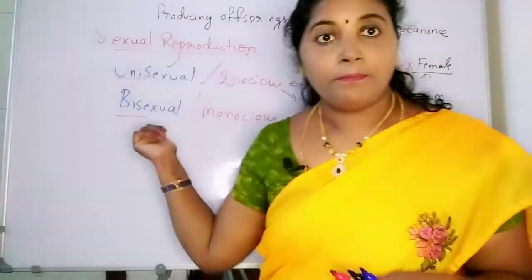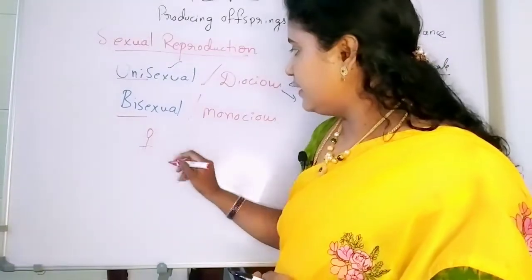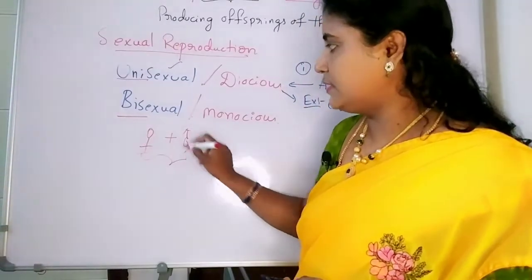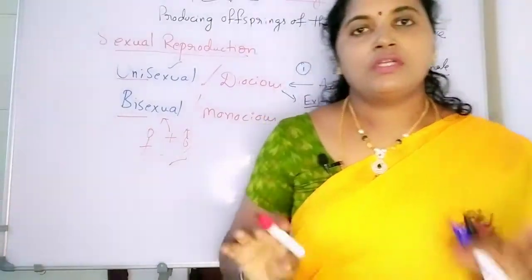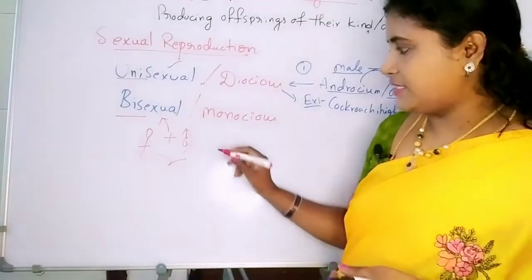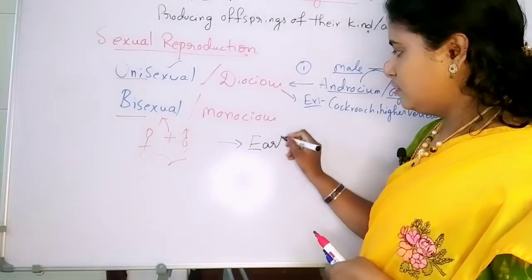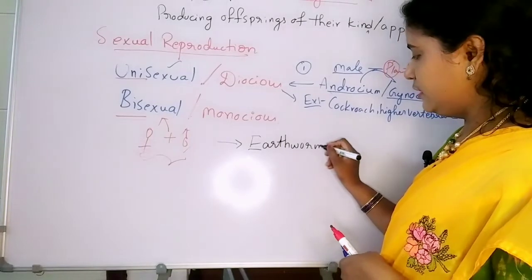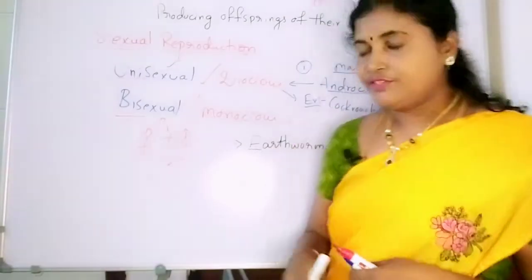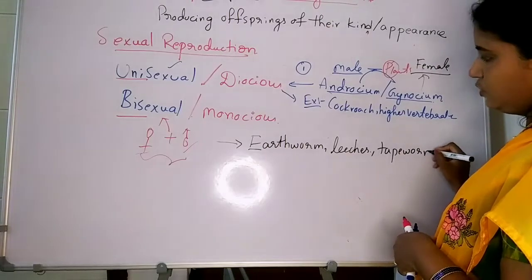Next one is bisexual. Bisexual means both reproductive parts, both male and female, are present in the same organism. Both reproductive structures are present in one single organism. These organisms are known as bisexual organisms. Examples: earthworm, leeches, even tapeworm.